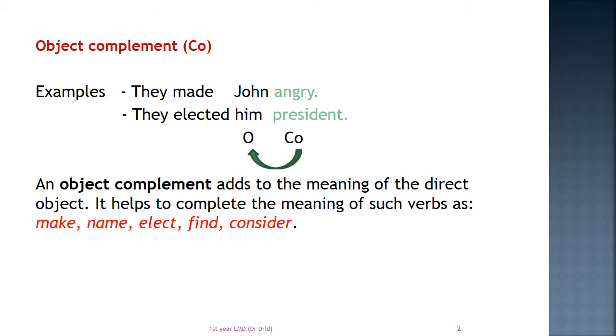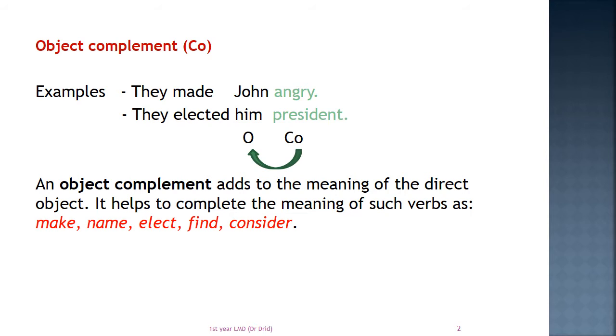They elected him president. They elected whom? They elected him. President is about him. We summarize. An object complement adds to the meaning of the direct object.